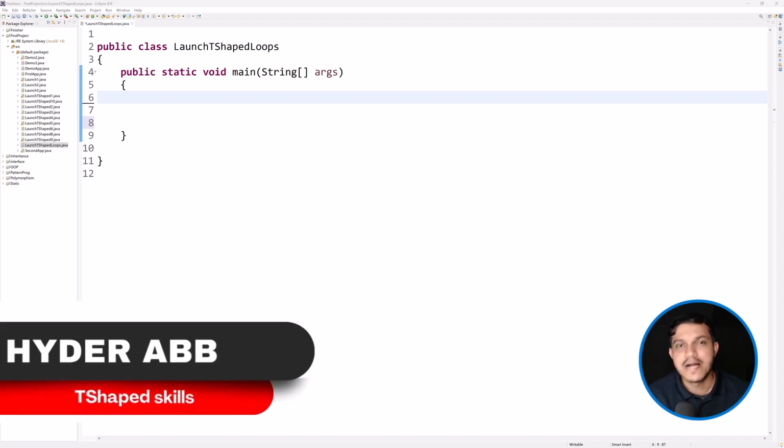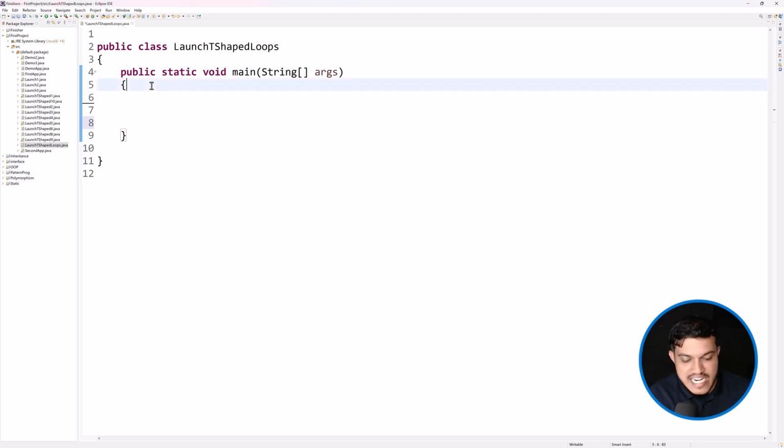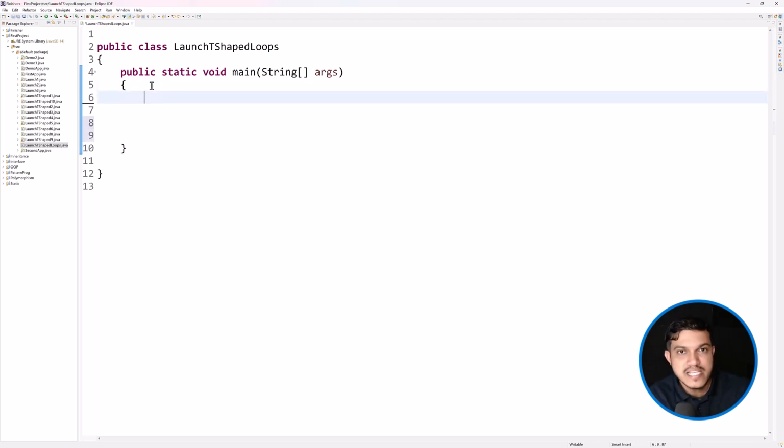Hello and welcome back. In programming, repeating a task is a very common activity. Very often, at a given point of time, you may have to repeat the same task again and again. It could be anything: writing some statement, invoking some functions, calling some method, or printing something. Doesn't matter. At a given point of time, at one place, you may want to repeat the same activity again and again.